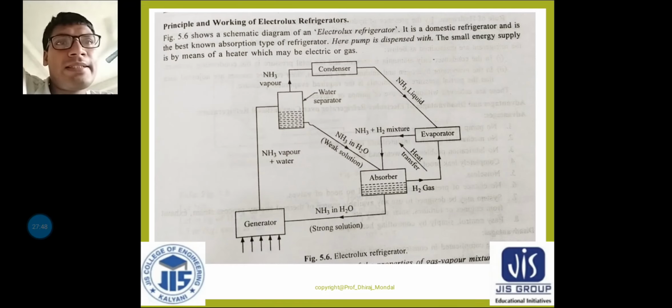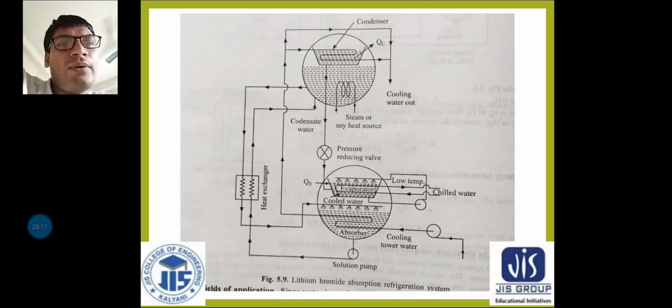And in the next class we will be discussing the principle and working of the Electrolux refrigerator, which is also called the three fluid system or aqua ammonia refrigeration system. So the working principle will be discussed in the next class. Also in the upcoming classes we will be discussing the lithium bromide absorption refrigeration system.